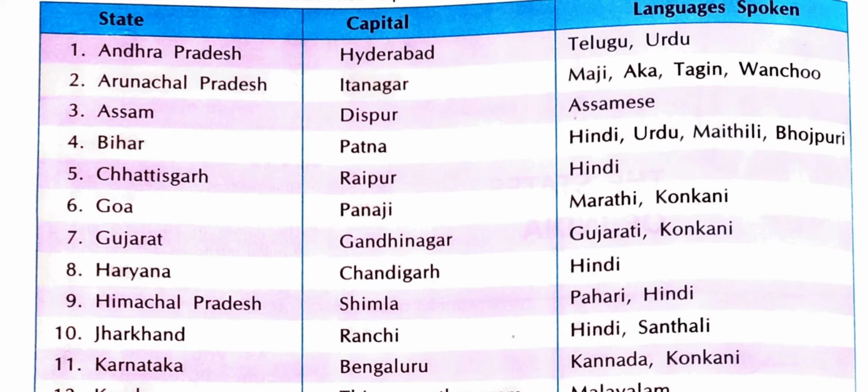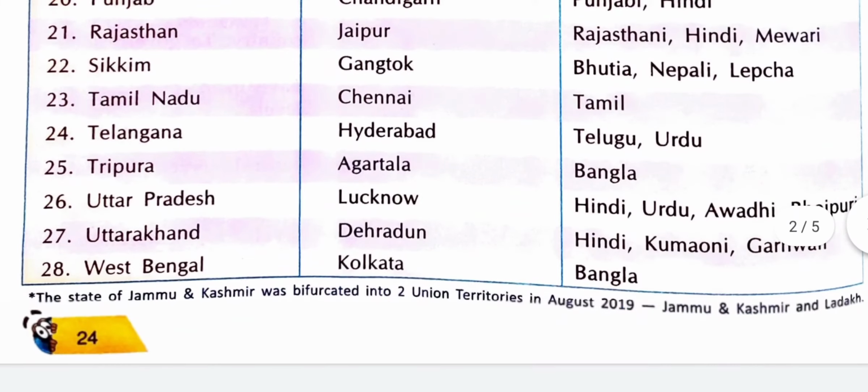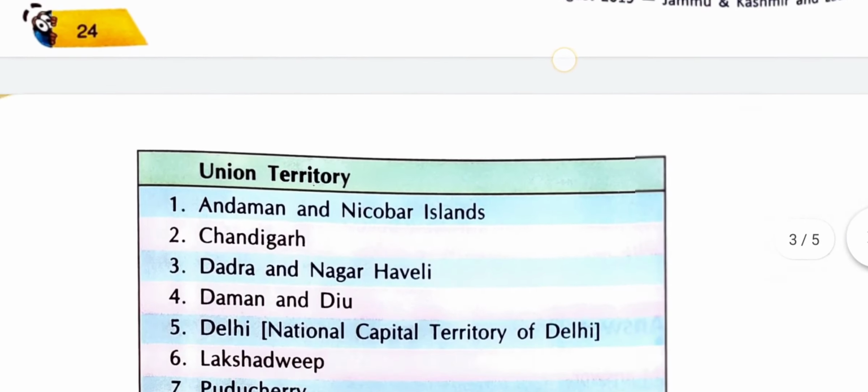For example, the capital of Haryana is Chandigarh. It is the city from where all the official meetings are held and all the laws will be made, because it is the capital of Haryana state. Read this page yourself, students.